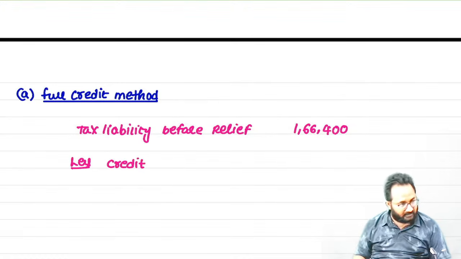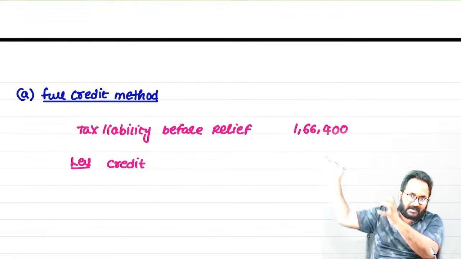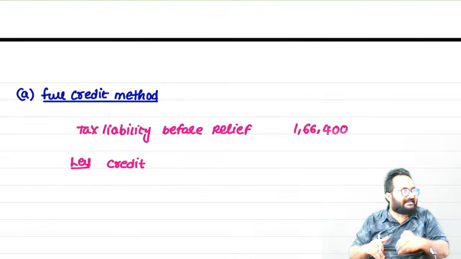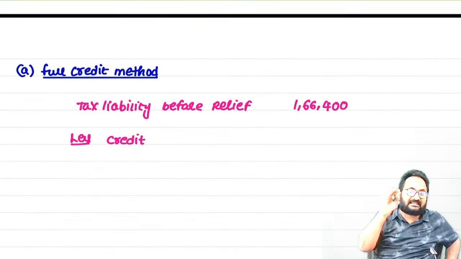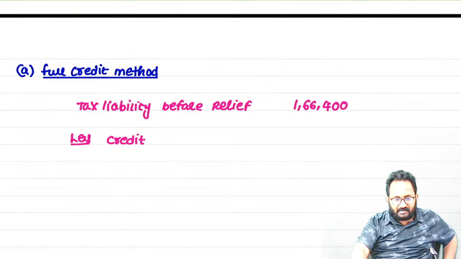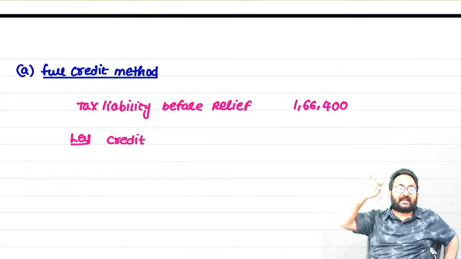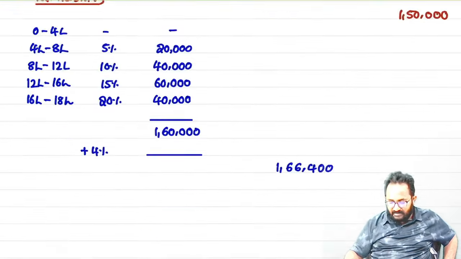Full credit means whatever tax you paid in the source country, that entire amount you can take as a credit in the resident country. Now which country is giving the credit? Resident country is giving the credit towards the taxes paid in which country? Source country. Resident country means nothing but India.